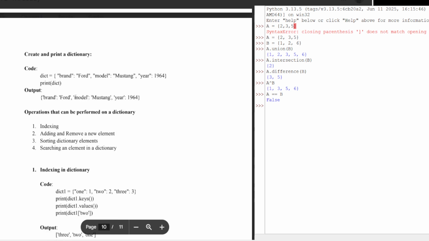Now, creating a dictionary: you can create a dictionary by choosing any name, like dict here, then an equals sign, then a curly brace. Then you write the key called brand, and the value called Ford, followed by another key called model, and the value called Mustang, and year is the key, and 1964 is the value of that key. And when you print it, it will print in that particular fashion.